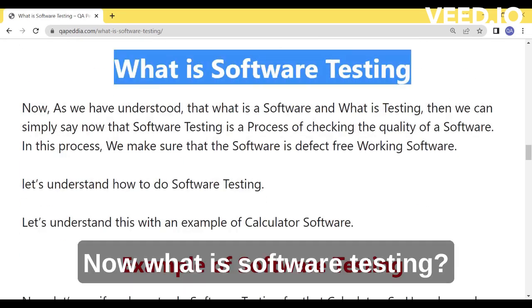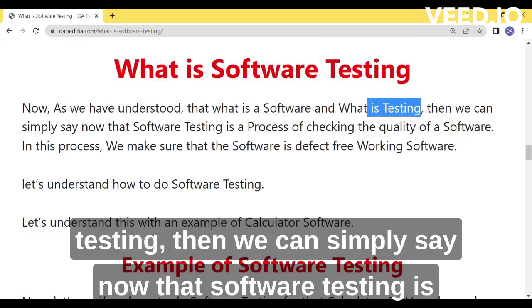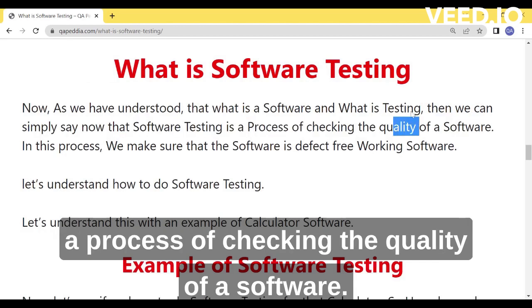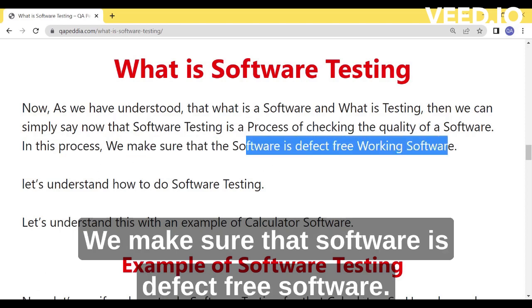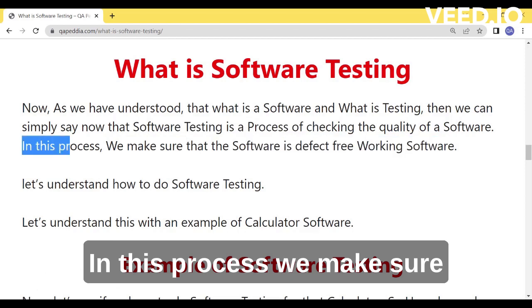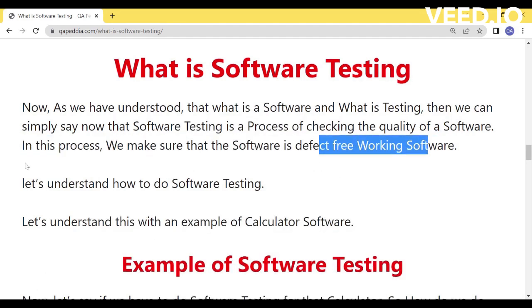Now, what is software testing? As we have understood what is software and what is testing, we can simply say now that software testing is a process of checking the quality of a software. We make sure that software is defect free. In this process, we make sure that the software is a defect free working software.